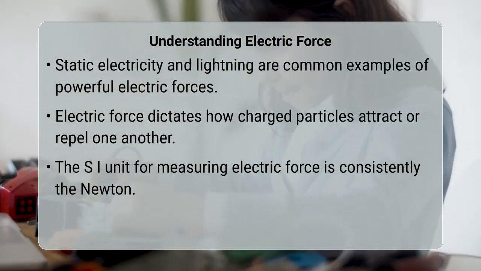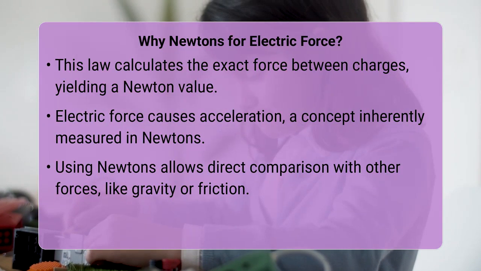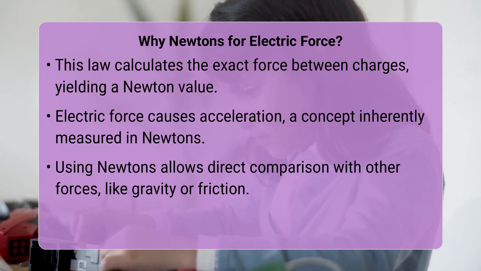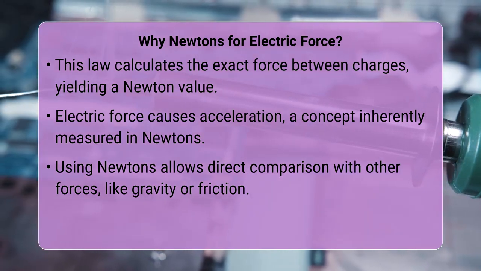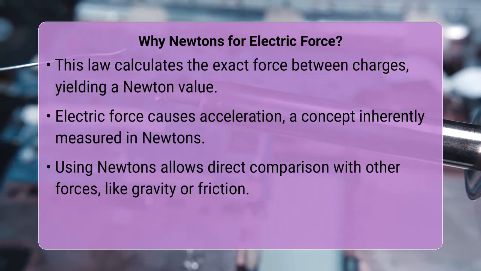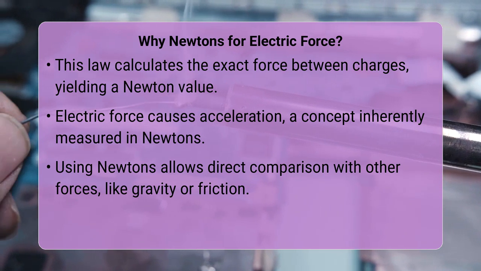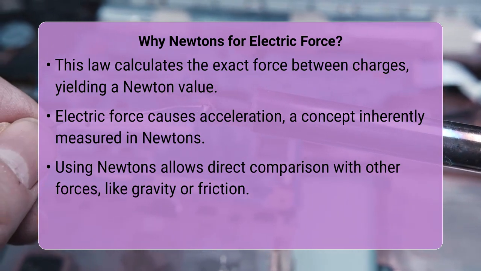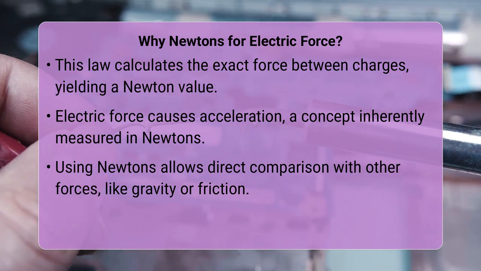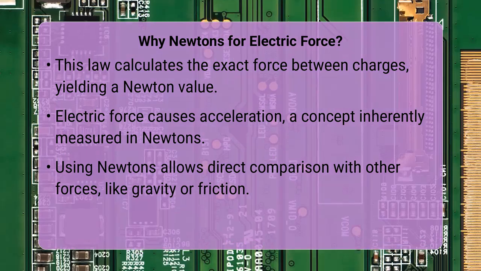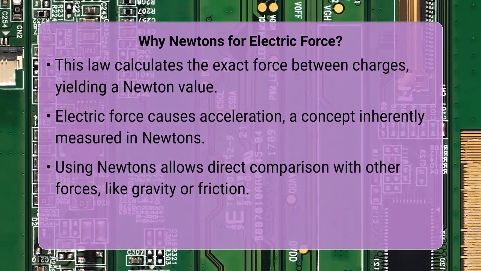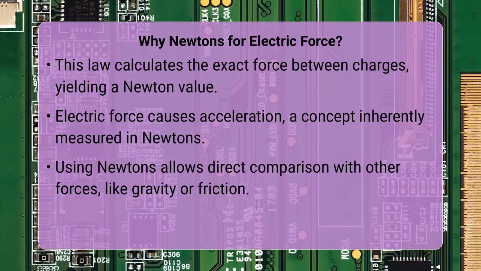Electric force, often described by Coulomb's law, is a physical interaction that causes an acceleration or deformation of an object. Coulomb's law precisely quantifies this interaction based on the magnitude of the charges involved, the distance separating them, and a constant known as Coulomb's constant. Since this law calculates a force, its result must naturally be expressed in the SI unit for force, which is the Newton. This consistency ensures that electric forces can be directly compared with other types of forces in the physical world.